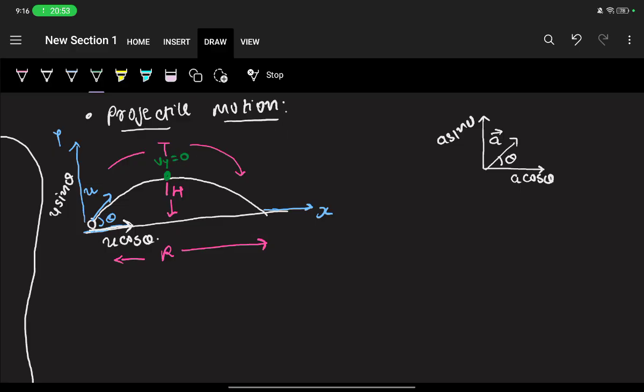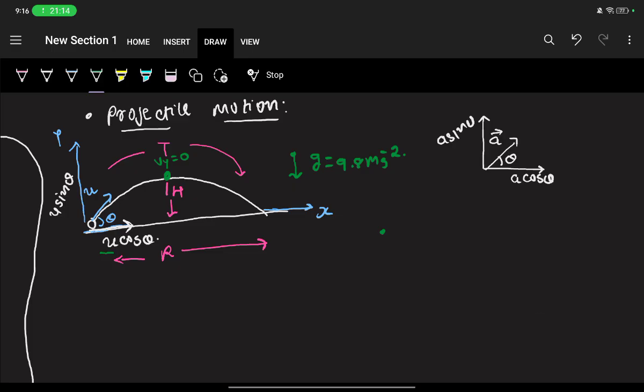But this u cos theta remains constant, because in the x direction there is no acceleration, but in the y direction there is always a constant acceleration of 9.8 meter per second square, right? That is acceleration due to gravity. Yes or no? So let's discuss both these directions.